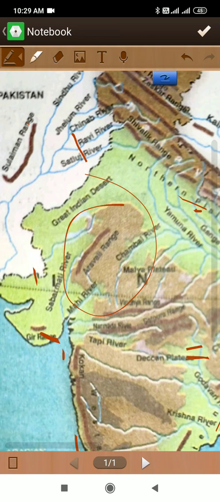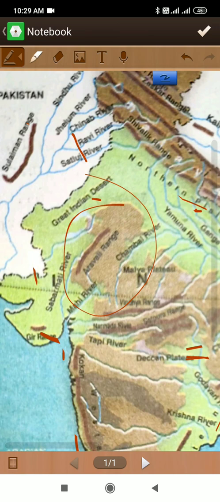So northwest of the plateau. This is the north part and this is the west part. This Aravalli range is situated on the northwest part of the plateau and is the oldest range in the world. It is a fold mountain.